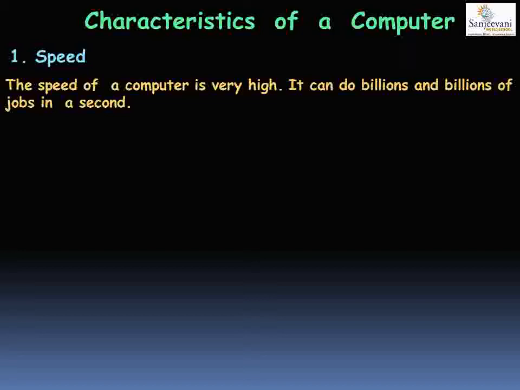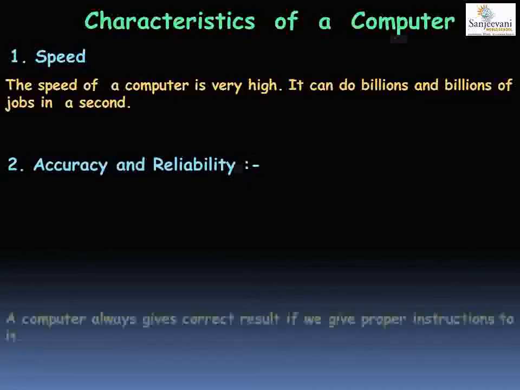So whatever job you are using the computer for, the computer can do the job within some seconds. So this was the first characteristic of a computer, that is speed, and the speed of the computer is very high. The second characteristic is accuracy and reliability.